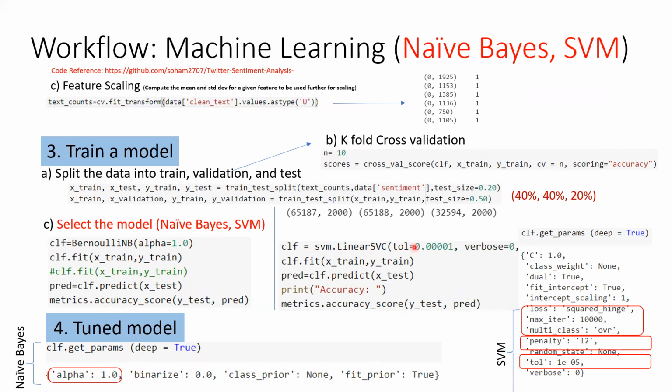But for SVM, I use the linear SVC algorithm where the tolerance was 10 to the power -5, the penalty is L2 regularization, and the loss that I used is squared hinge loss.